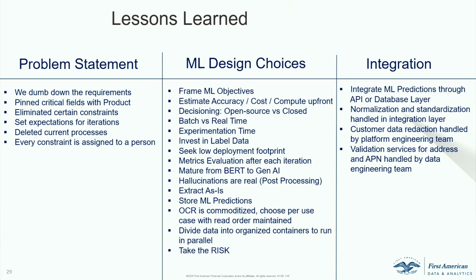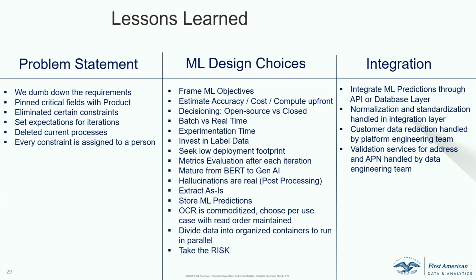Another important aspect for us is that we are kind of a data manufacturing company. We always say create, maintain, deliver. This is our mantra for our business, right? So one of the things for all of our pipelines is we want to capture information as it exists on the document. When I train that model, you can expect less hallucination, as well as the output being in the document. When we give it to human operators, we don't want them to change anything from the document. We want them to keep it as is on the document, so it can be used for our training too. We talked about storing all the predictions.